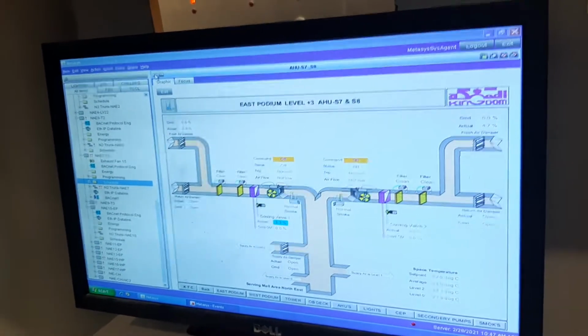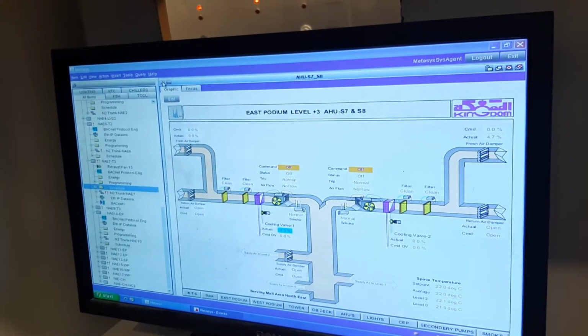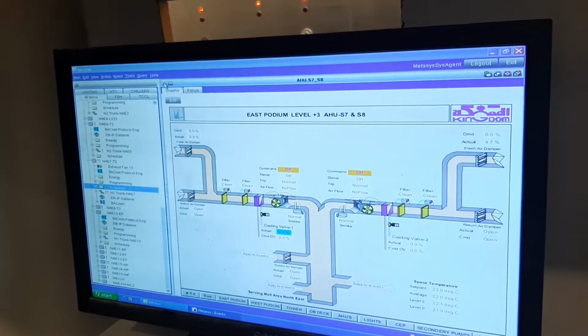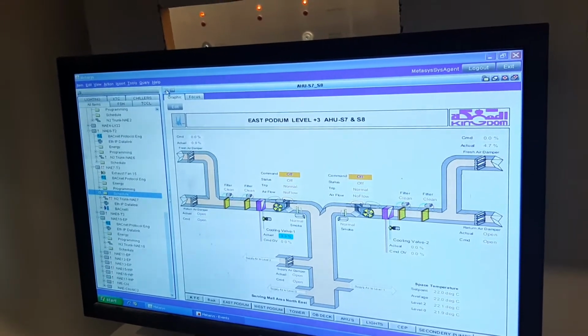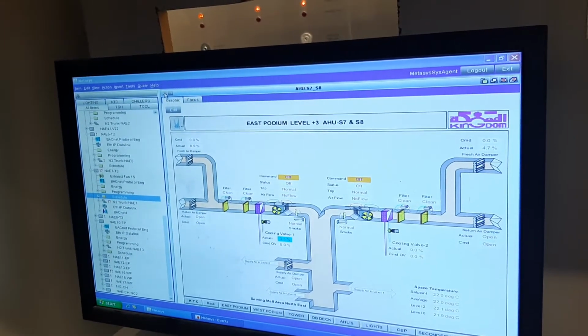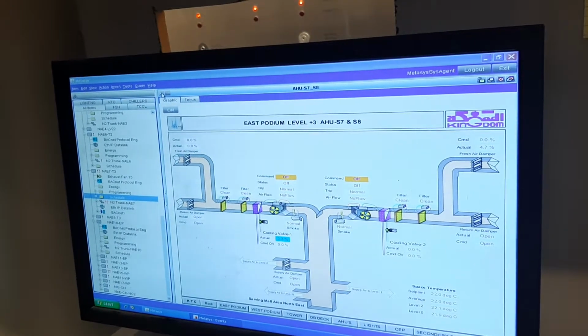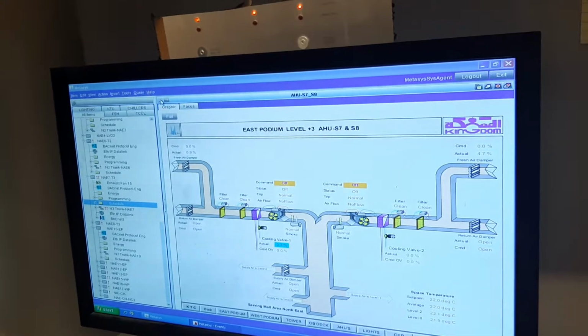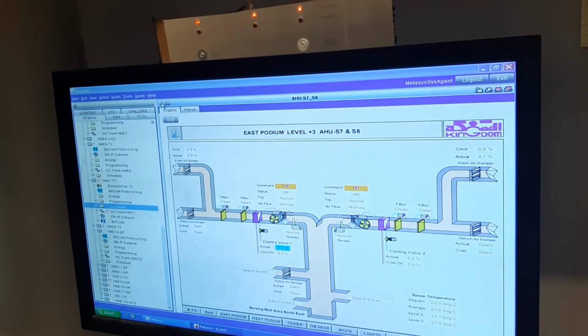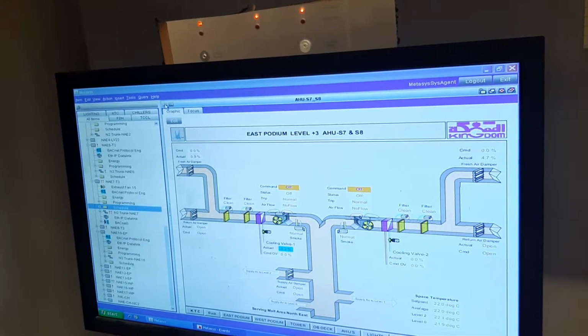For the trends. For the schedule, sorry. For the scheduling, there are two types. Either to create a schedule to make the unit itself turn on and off, or to create a schedule related to the set points, if we want to increase and change the set points. Do you know how to do it?